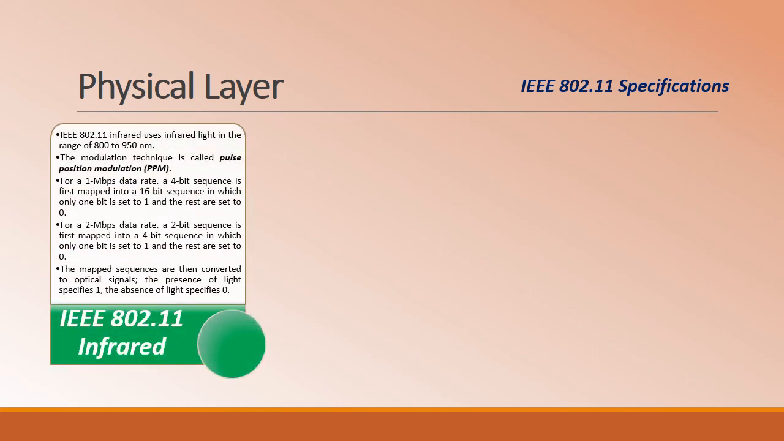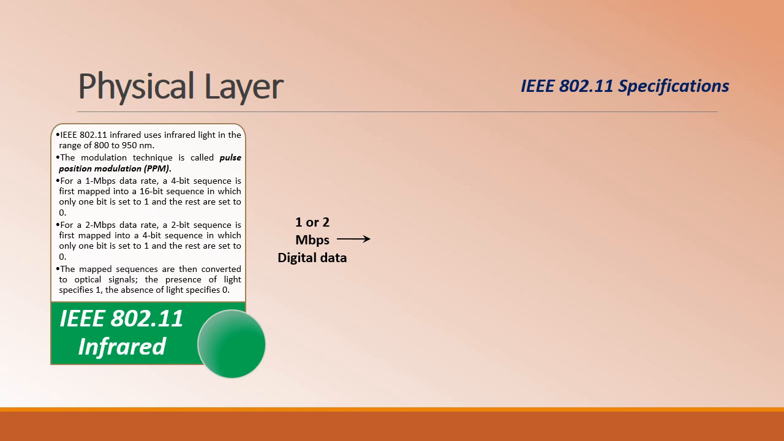So the third specification is IEEE 802.11 infrared. Here IEEE 802.11 uses infrared light in the range of 800 to 950 nanometer. The modulation technique used here is pulse position modulation. For 1 Mbps data rate, a 4-bit sequence is mapped into a 16-bit sequence, in which only one bit is set to 1 and the rest are set to 0.